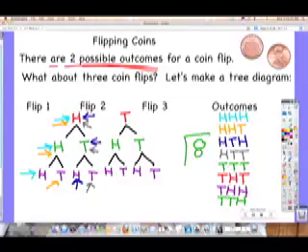Good job with your tree diagrams. I walked around and they look fantastic. Maybe organized. Okay, so if it asks for the outcomes, here's an organized way to come up with the outcomes and you can list them. What if it just asks you for how many outcomes?